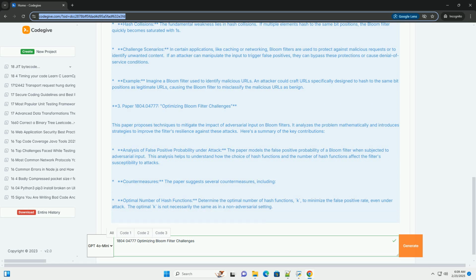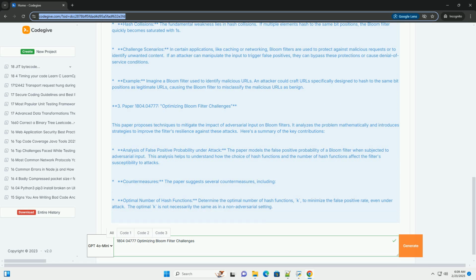Dynamic resizing. If the number of elements you need to store in the Bloom filter is not known in advance, you can implement a dynamic resizing mechanism. When the filter becomes too full, you can create a new, larger Bloom filter and reinsert the elements from the old filter into the new filter.